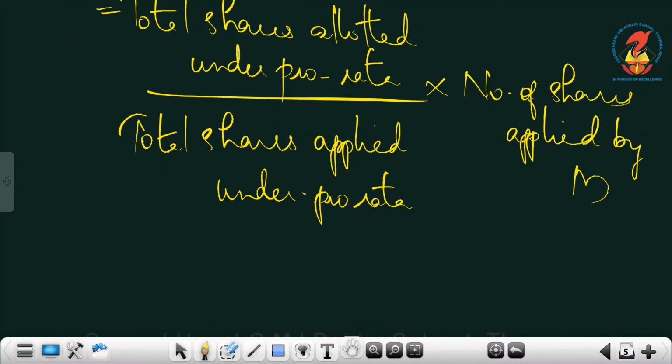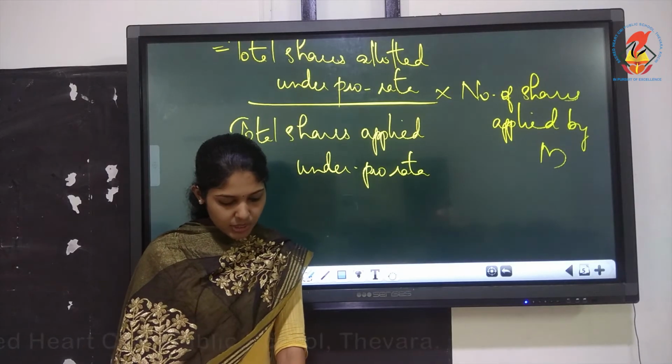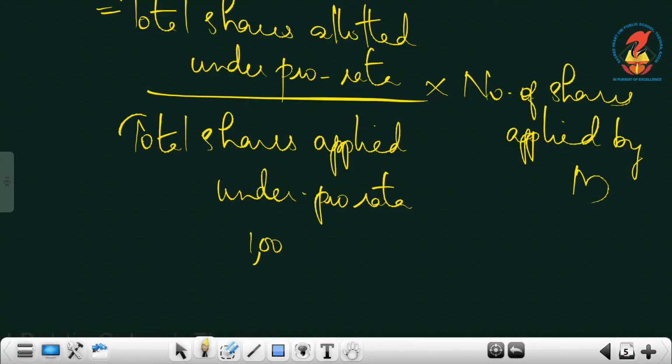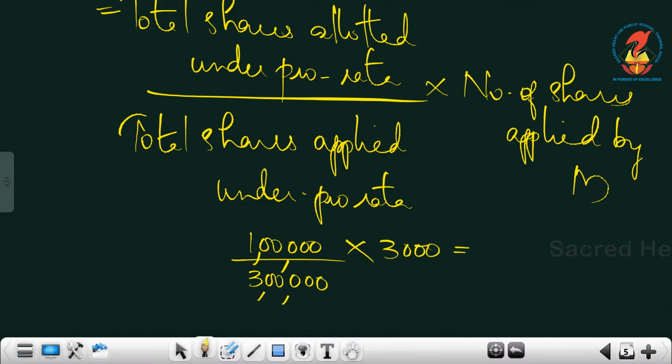Now we will substitute total shares allotted under pro rata. How many shares did the company allot? Total number is 1 lakh. We allotted altogether 1 lakh. The public had applied for 3 lakhs. So total shares applied is 3 lakhs, into how many shares applied by M? 3000 shares. So this is how you have to do the calculation. So it is 1000 shares. 1000 is the number of shares allotted to M.